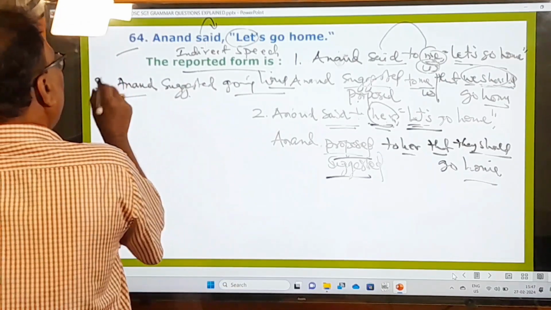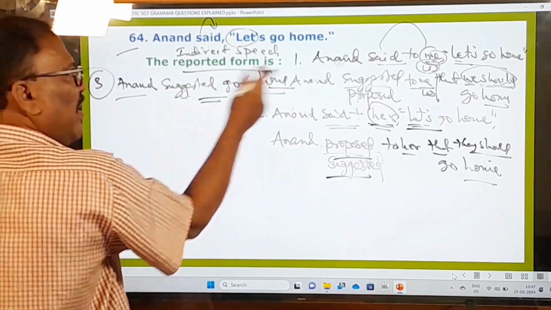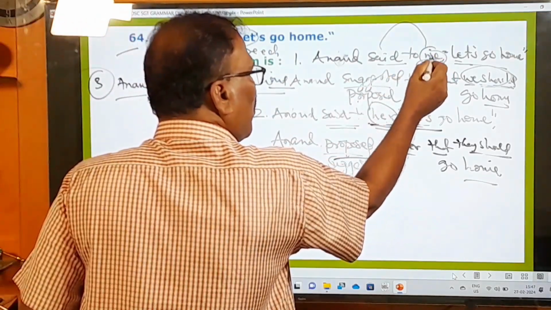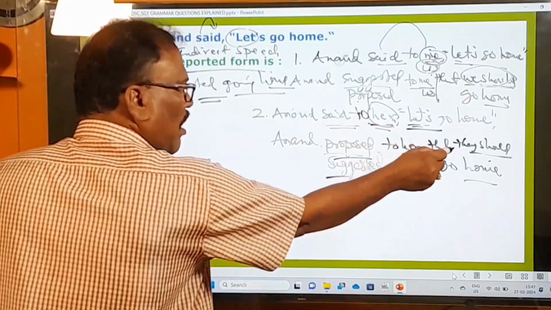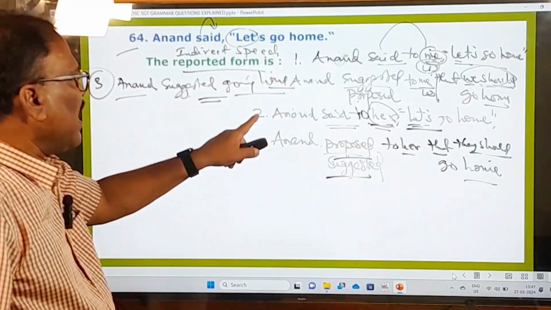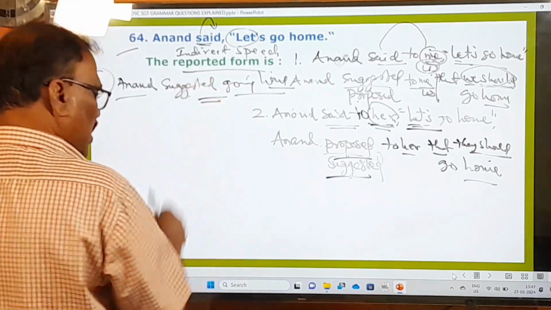So this is the third situation. Whenever this object is not there, you have to change the sentence in this way. Whenever this object, first person singular and plural object is there, this sentence should be turned into this. Whenever there is third person object here, you have to change. So first situation, second situation, third situation. Three kinds of situations are explained here. So now let us look at the options.